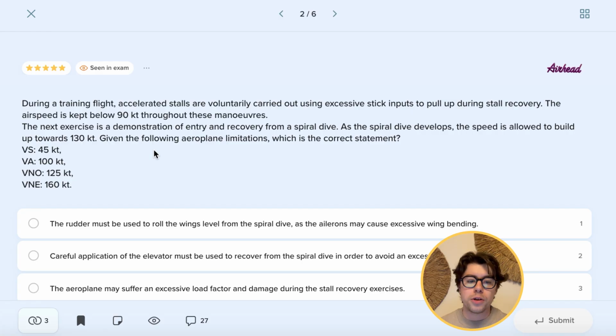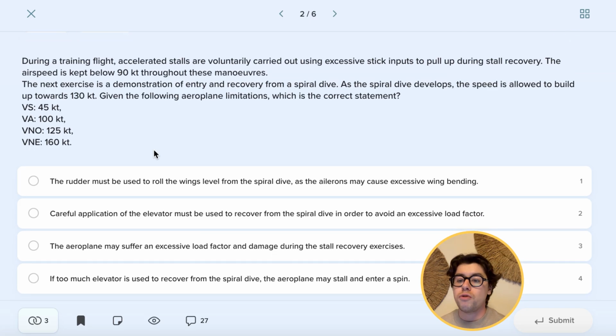For question number 2, during a training flight, accelerated stalls are voluntarily carried out using excessive stick inputs to pull up during stall recovery. The airspeed is kept below 90 knots throughout these maneuvers. The next exercise is a demonstration of entry and recovery from a spiral dive. As the spiral dive develops, the speed is allowed to build up towards 130 knots, given the following airplane limitations, which is the correct statement.